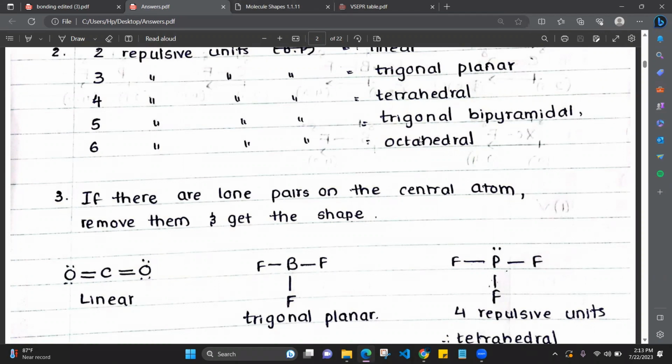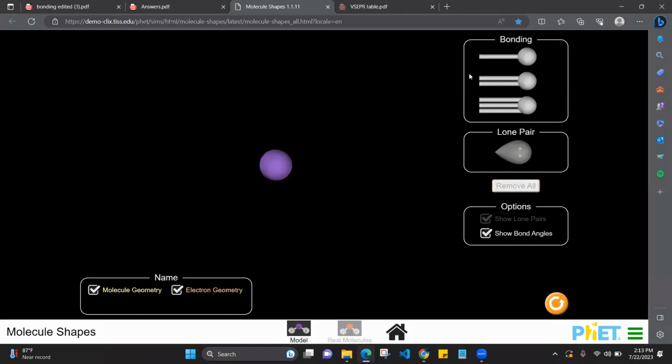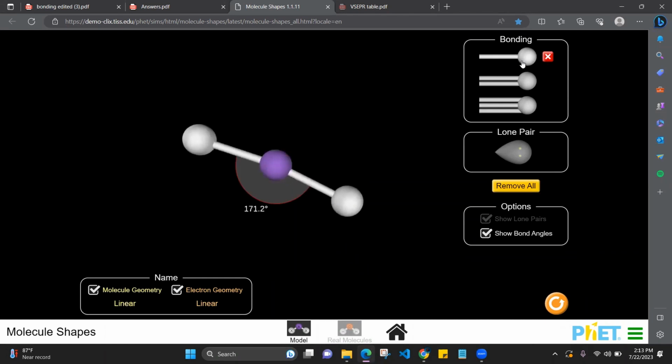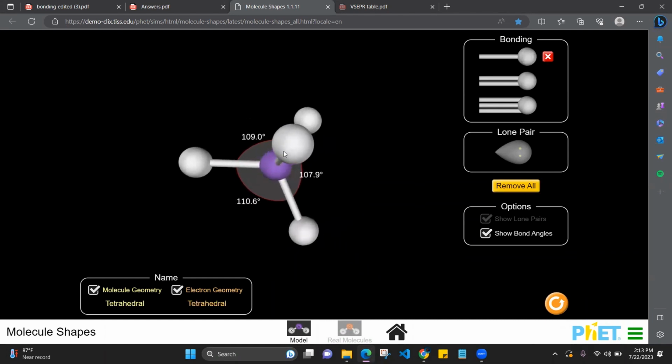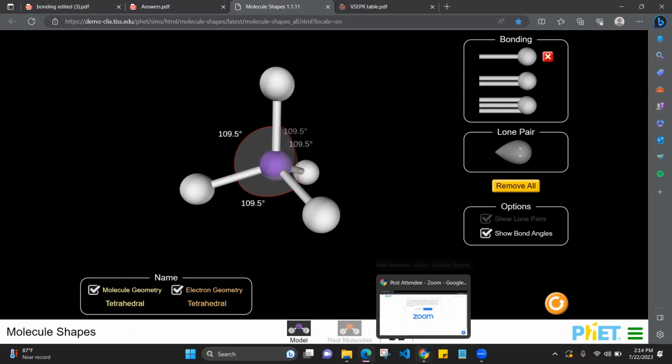Now we'll put the 4 repulsive units. Phosphorus and 4 repulsive units. 1, 2, 3, 4. Now, if we just put 4, because there are 4 repulsive units, what's the shape? Tetrahedral. What's the electron pair geometry? Tetrahedral, right? And the angle is 109.5. But for phosphorus, there is a lone pair, right?